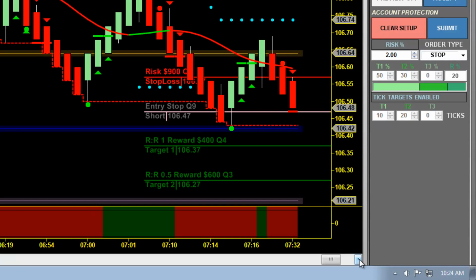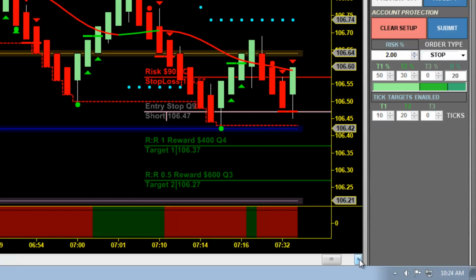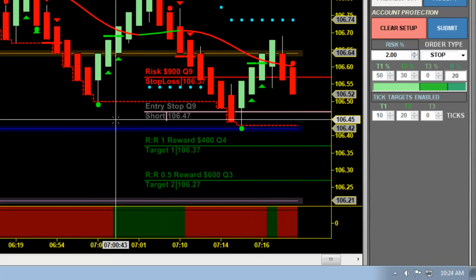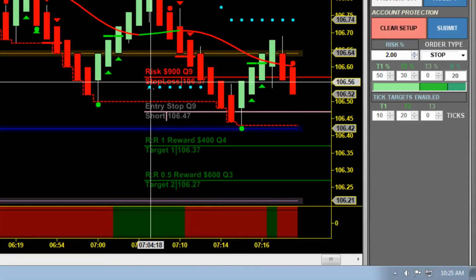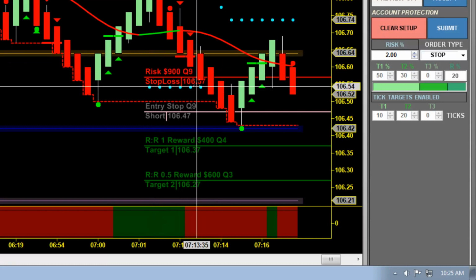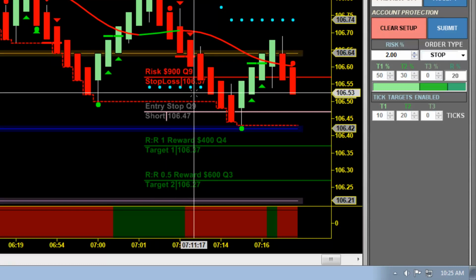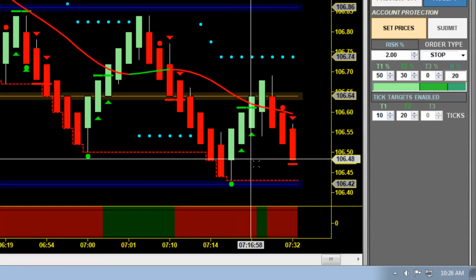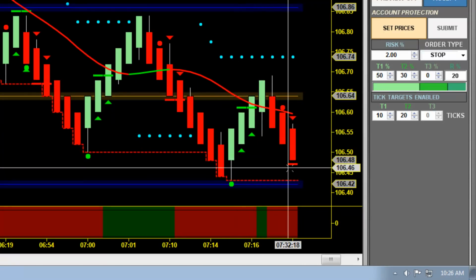Now let's go ahead and scroll to the right. Oh, look at that. By using a 10-tick stop right here, risking 2% of the account with this entry, I got taken out on this trade to the tune of $900. Well, that isn't necessarily a bad thing because I was only risking 2% of my account. But let's go ahead and take a look and see what would have happened had we let this trade breathe a little bit. Okay, so we're going to go back to the original entry that I showed you guys right here.